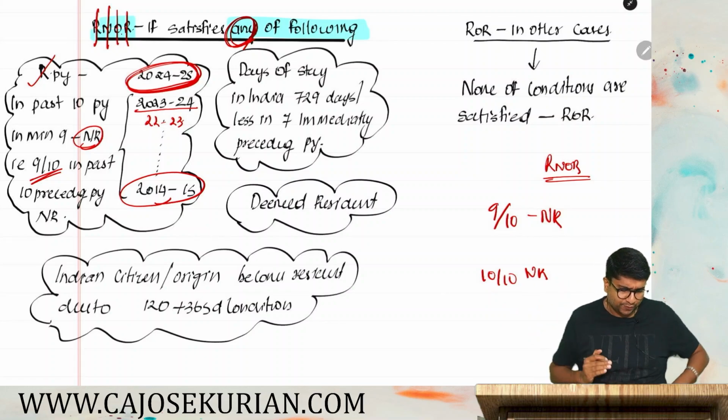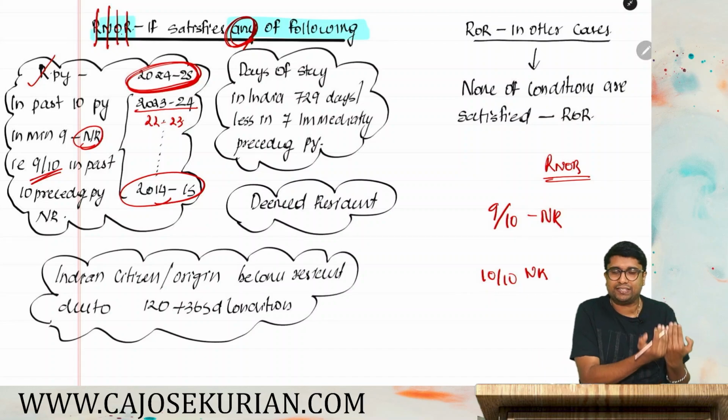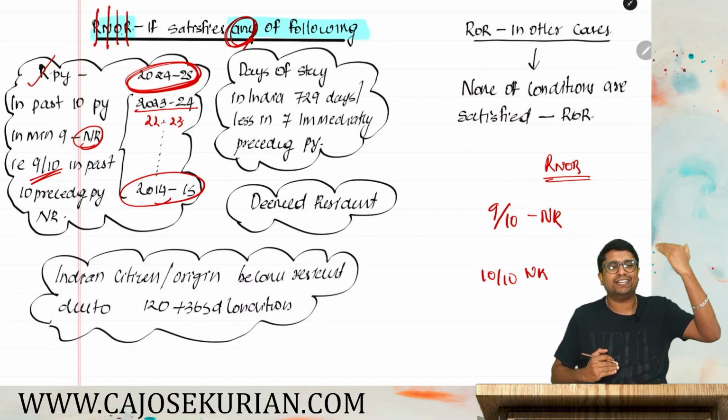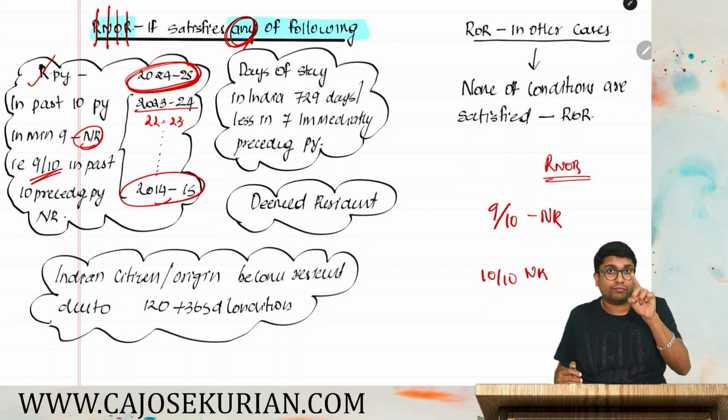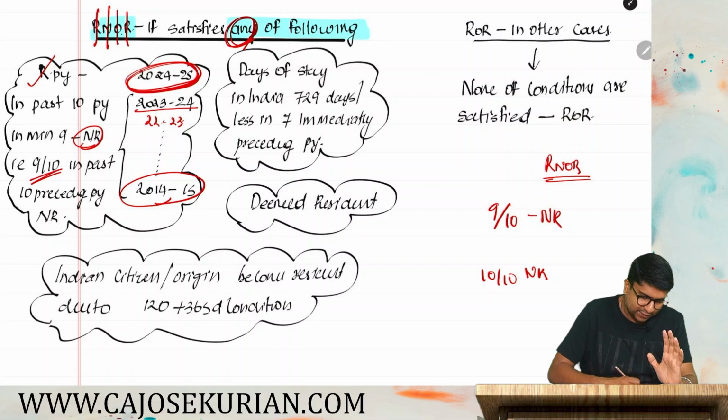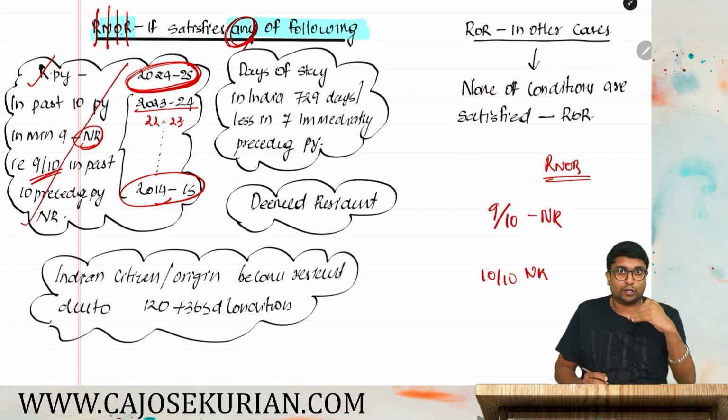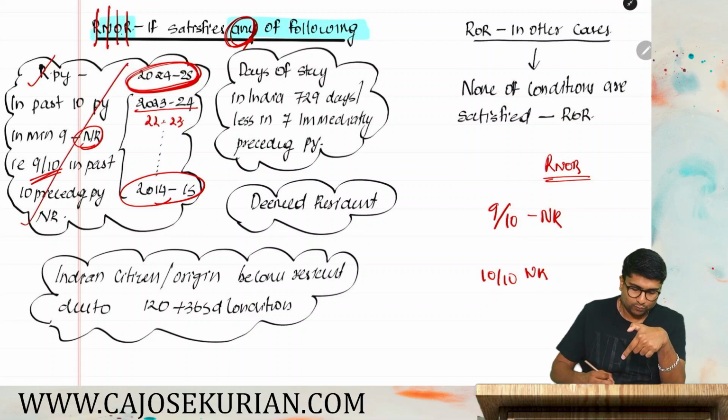So the point is very simple. In the past 10 previous preceding years, you go check the residency status for each and every year. Then you determine whether you have become an NR in 9 out of 10. So don't forget, NR in 9 out of 10 past preceding previous years. If you satisfy that, you will become an RNOR. If you are not satisfying that, check the second one. What is the second one?